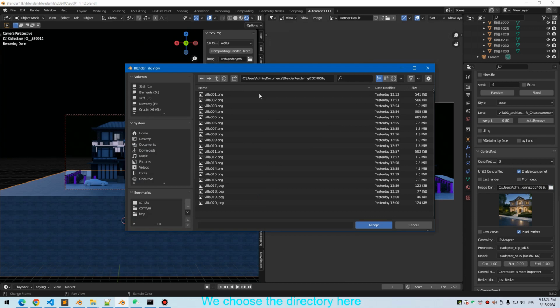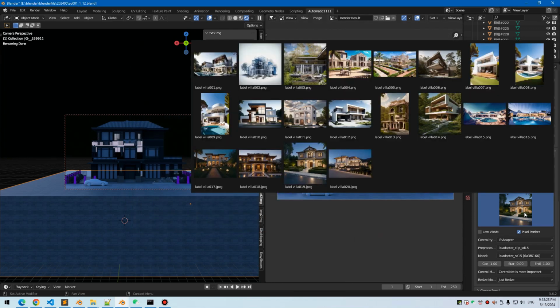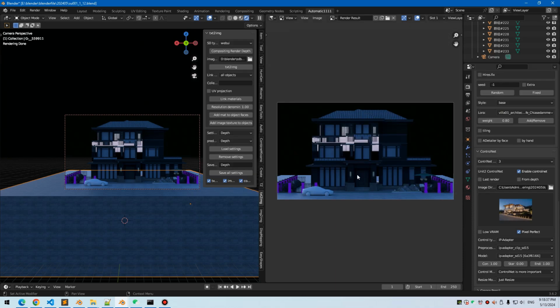We choose the directory here, and we select one image here. We choose IP adapter. We use IP adapter clip SD15. We choose the control mode as controlnet is more important. So we click text to image.